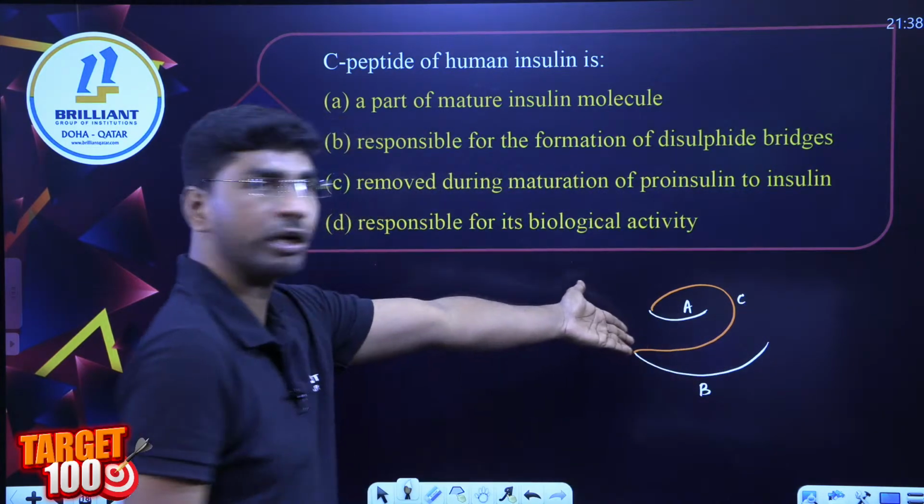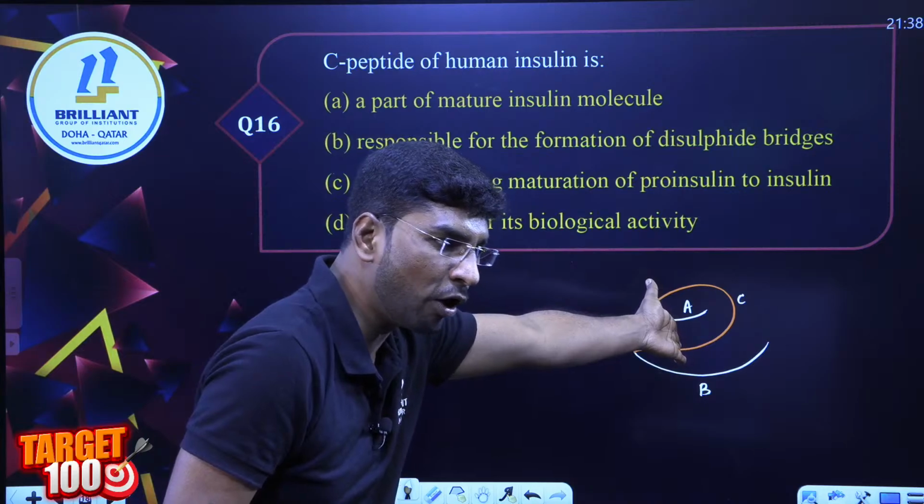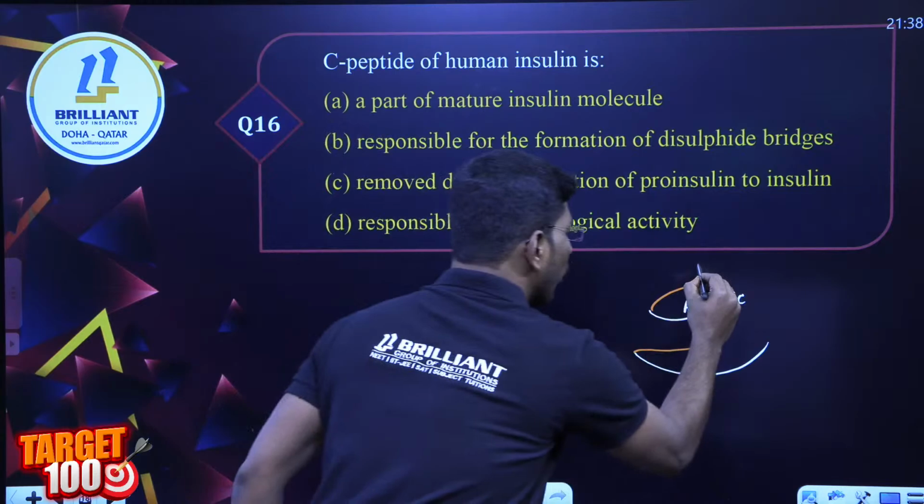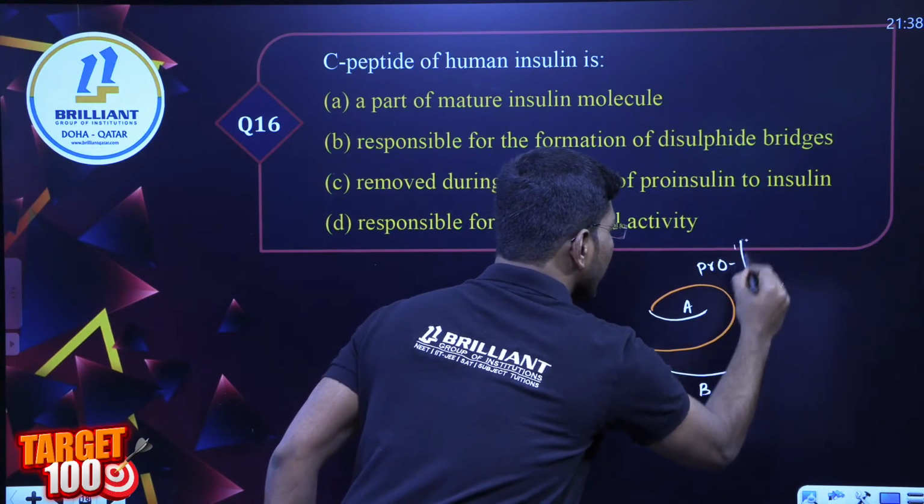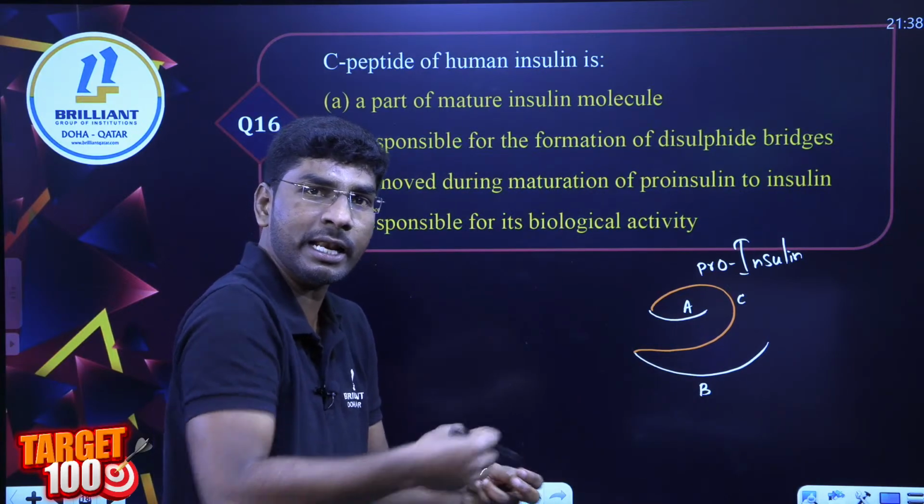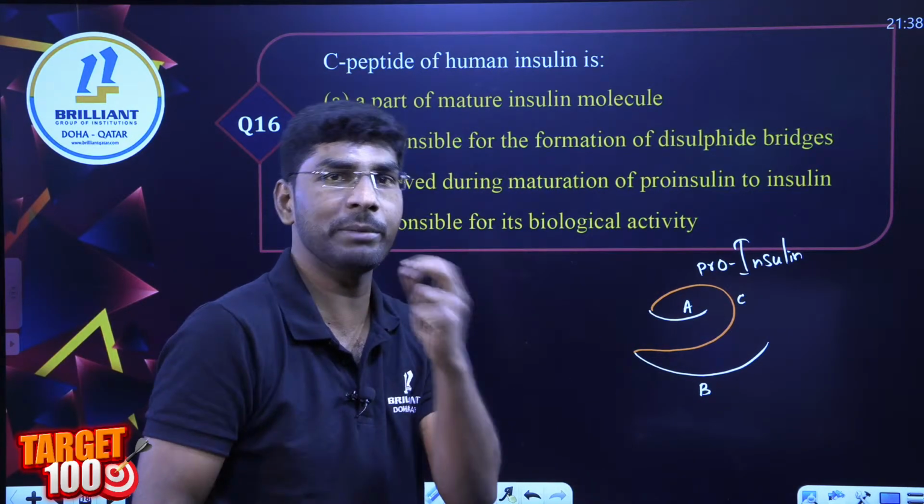So shall I call it mature insulin? Is this mature insulin or pro-insulin? What type of insulin is this? This is an immature, or pro-insulin. I can write pro-insulin. Pro-insulin will actually be secreted initially, and after that will undergo a process to form mature insulin.